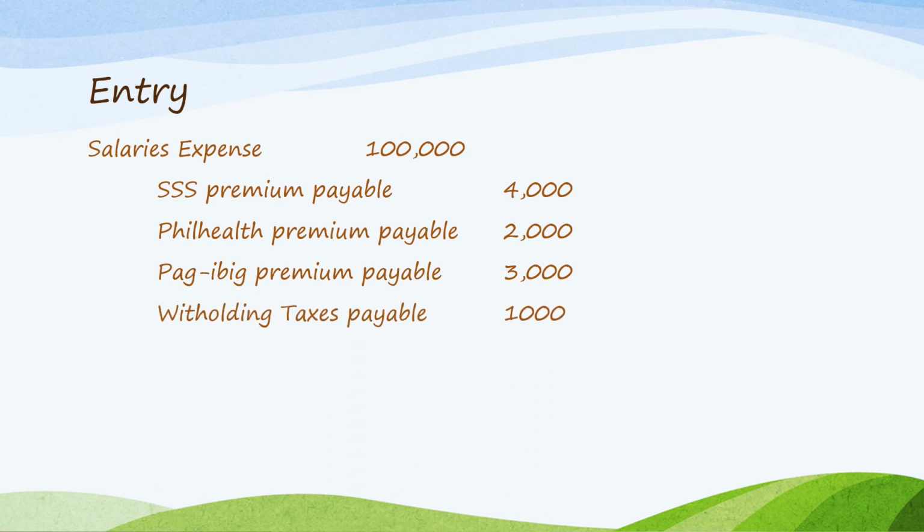Then withholding taxes payable 1,000, this is to be remitted to the BIR office. Advances of employees 500, and then credit cash 89,500.